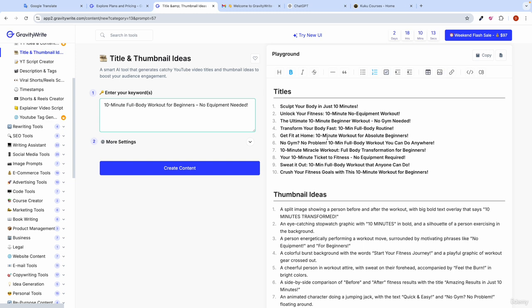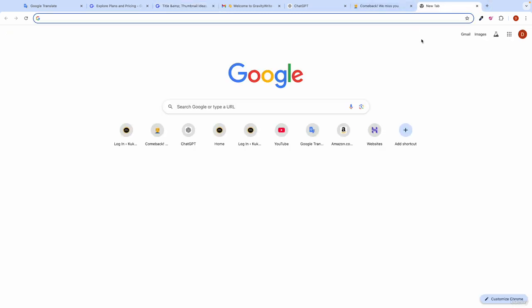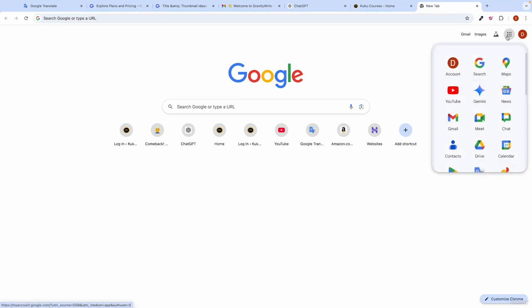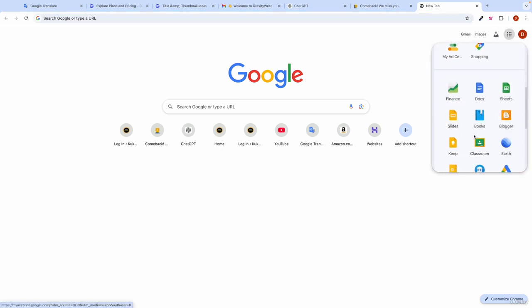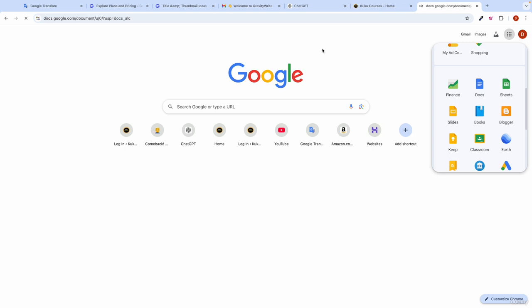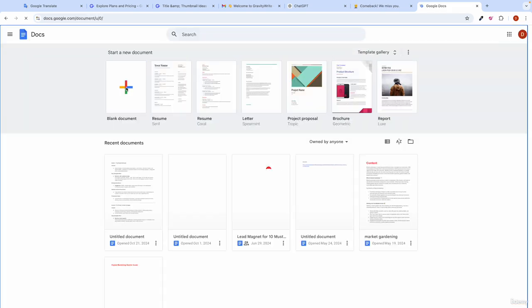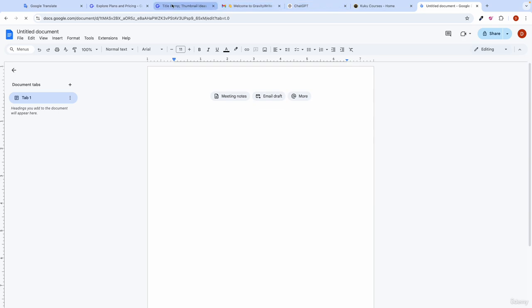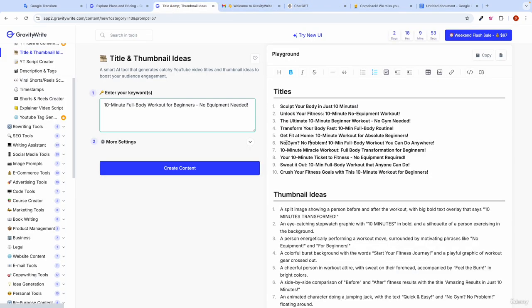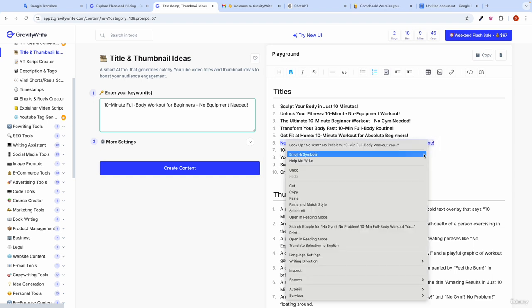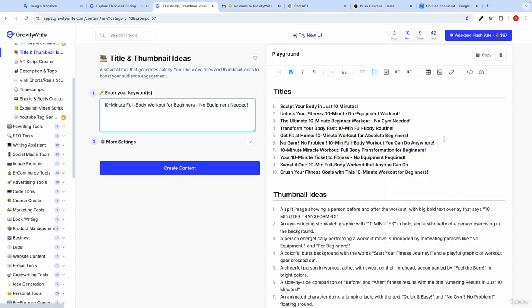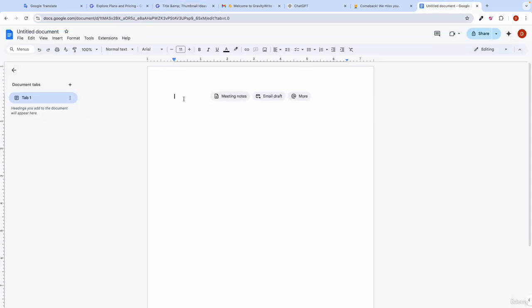Whatever you are interested in, you can choose any one of them. I suggest you open a new tab, go to this button and search for Google Docs, or use whatever you are interested in. We just want to save something. For example, this tool has generated some titles, so I can choose any one of them. No gym, no problem, 10 minutes full workout. This looks kind of interesting to me. I can select this title and paste it here like this. So basically, this is the title.